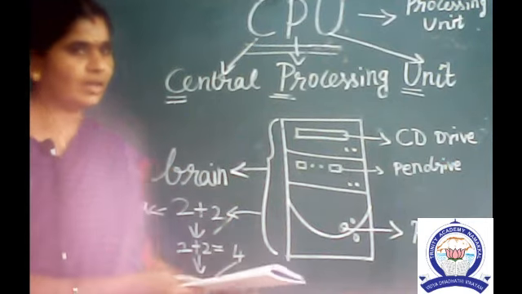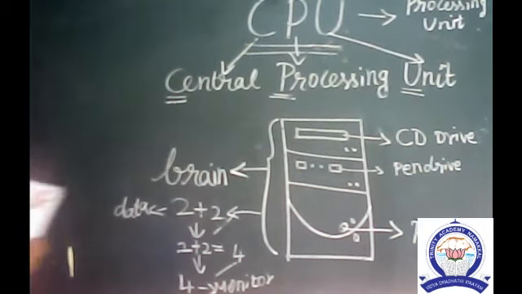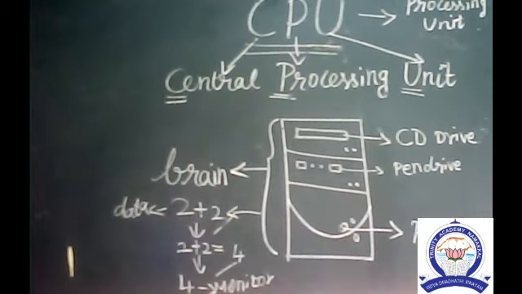Okay children, now see the board. CPU, central processing unit. We have only one processing unit in a computer. Another point, CPU is the brain of the computer. Watch this video again and again, and with the help of the book. See the book also. Thank you.